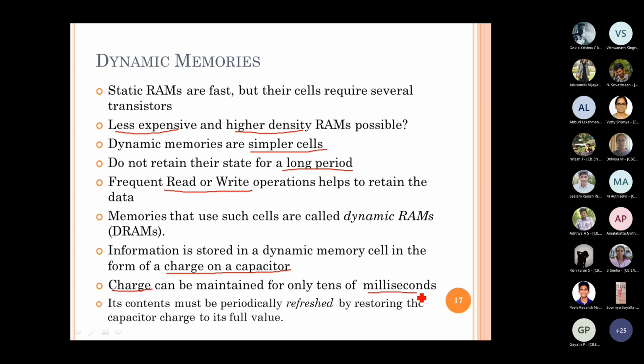And for refreshing, if it is a memory where frequent read or write won't happen, then naturally we provide a separate circuitry, a refresher circuitry, to do this refreshing work periodically, right, to its full value. So that's the main difference between the static memory and the dynamic memory.